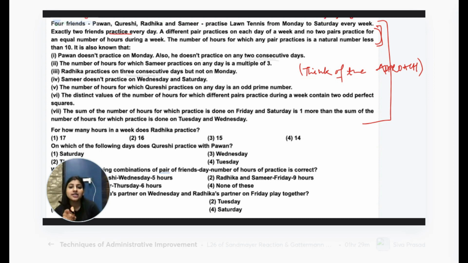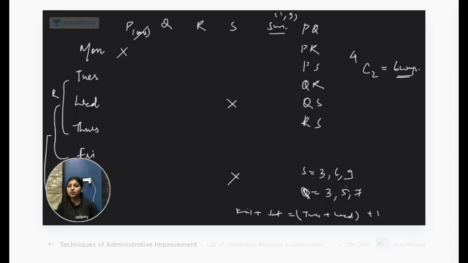The distinct values of the number of hours for which different pairs practice during a week contain two odd perfect squares. So for which the pairs practice contains two odd perfect squares. If one pair practices together, then one is not possible.